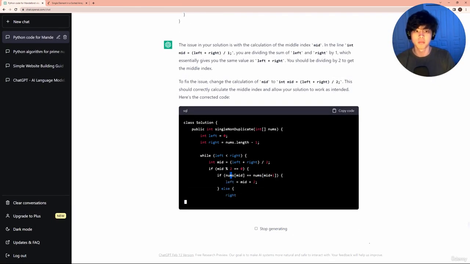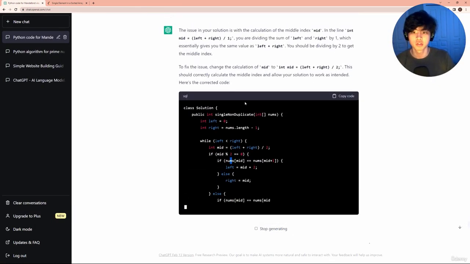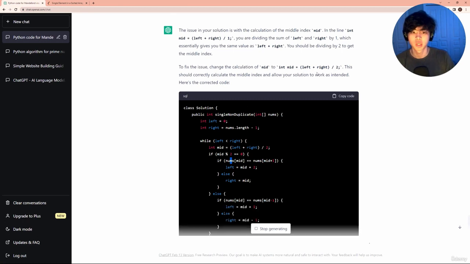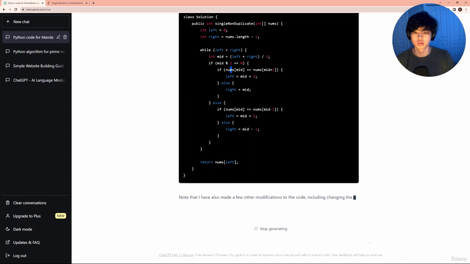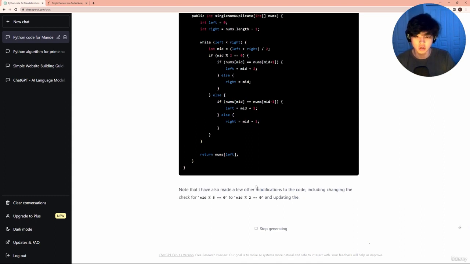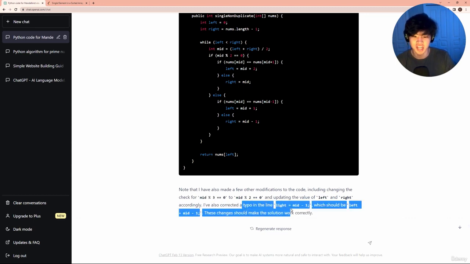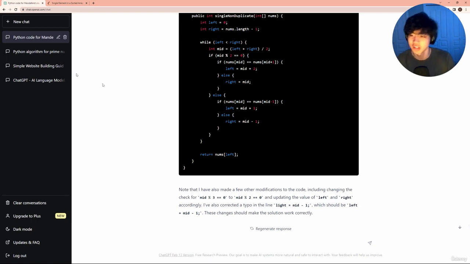Yep, they've changed our mod right back to 2. You should be dividing by 2 to get to the middle index. Change the calculation of mid and allow your solution to work instead. ChatGPT has also made a few other modifications to the code, including the check for mid mod 3 equals 0 to mid mod 2 equals 0, as well as a typo. So it's talking about literally everything that it's fixed for us.